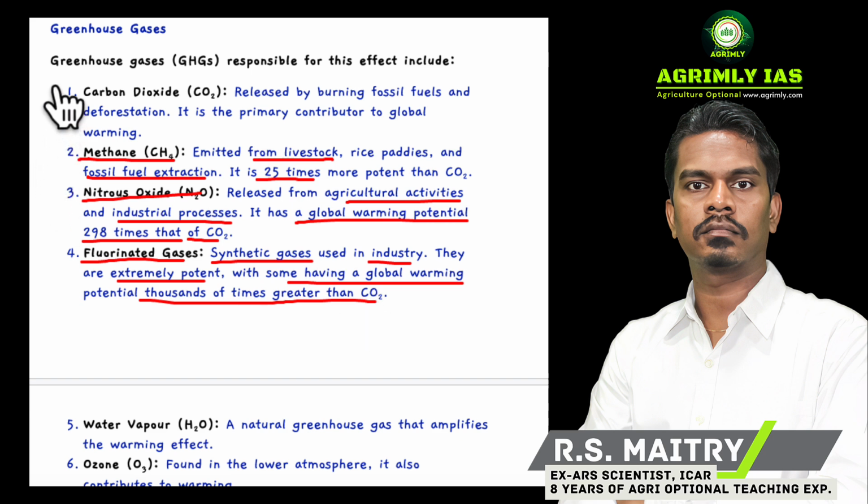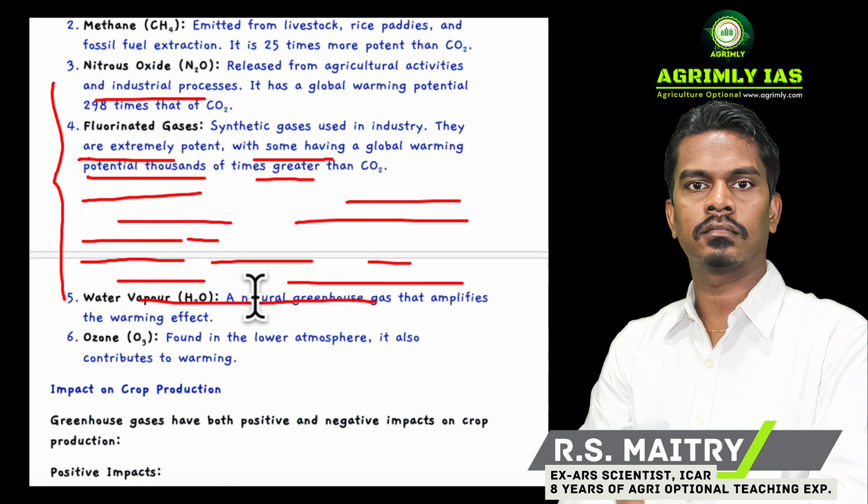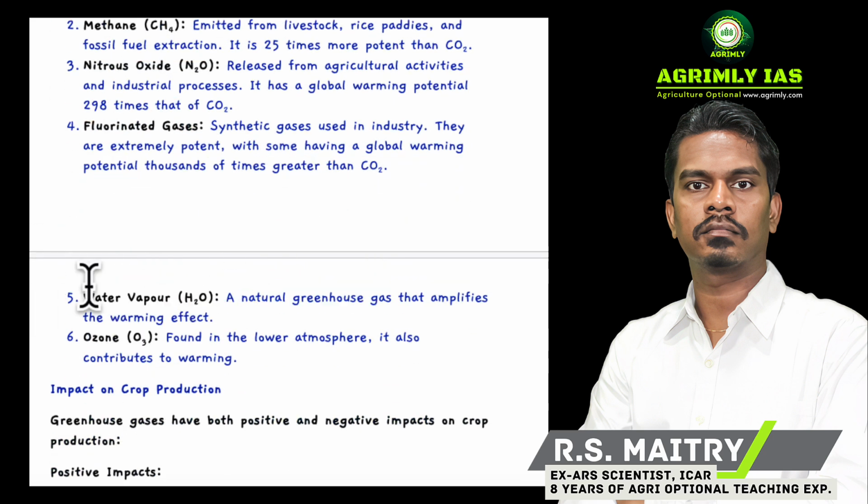Other than these four most important greenhouse gases, there are some other gases which could lead to problems. For example, one is water vapor, a natural greenhouse gas that amplifies the warming effect. Another is ozone, found in the lower atmosphere, which also contributes to global warming. Now let us talk about the third part.